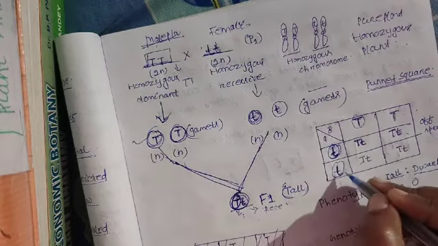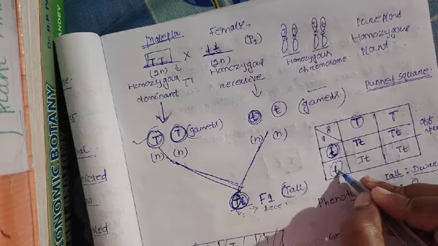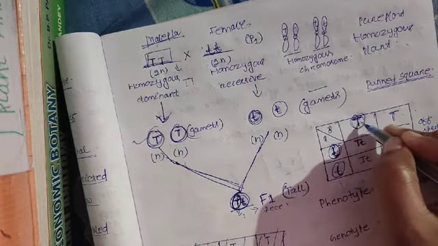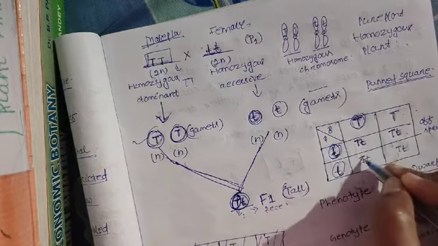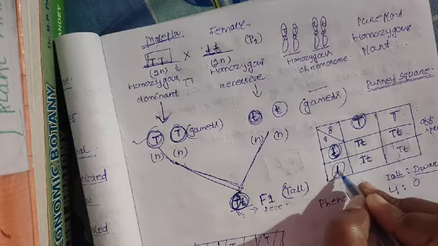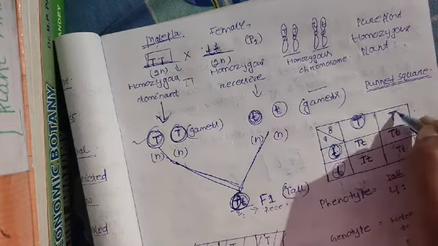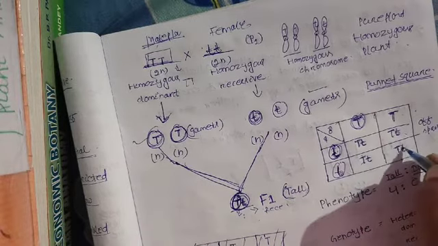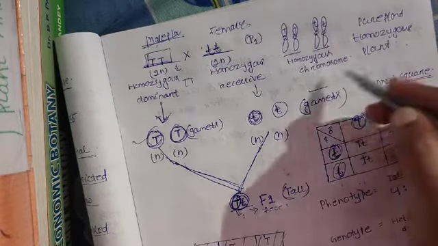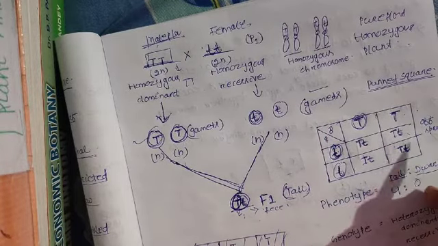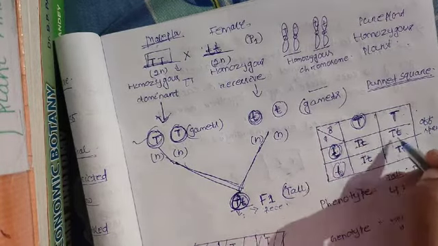Similarly, the second small t can fuse with the allele containing capital T, giving T and t, and the small t can fuse with another allele of the gene, giving T and t. So all the plants produced are heterozygous, and in this case all plants are tall.